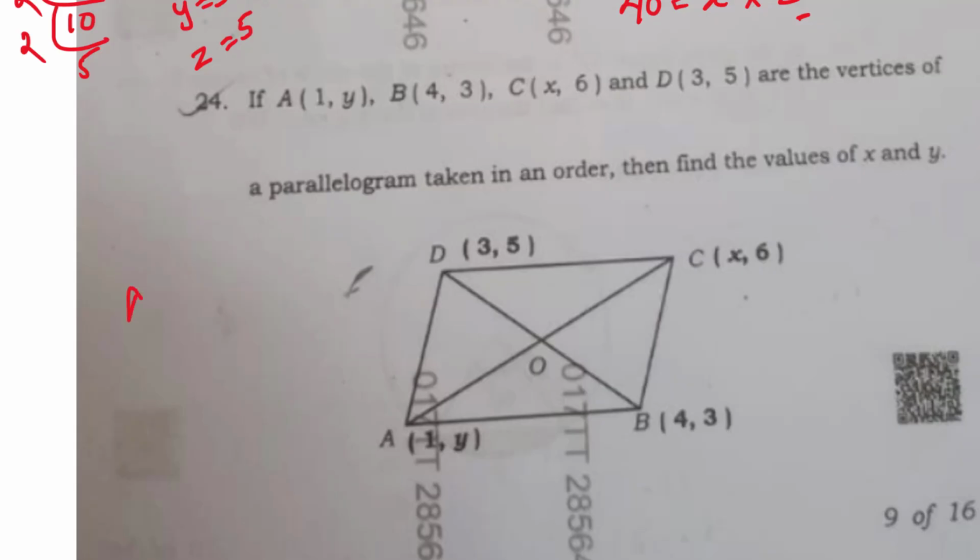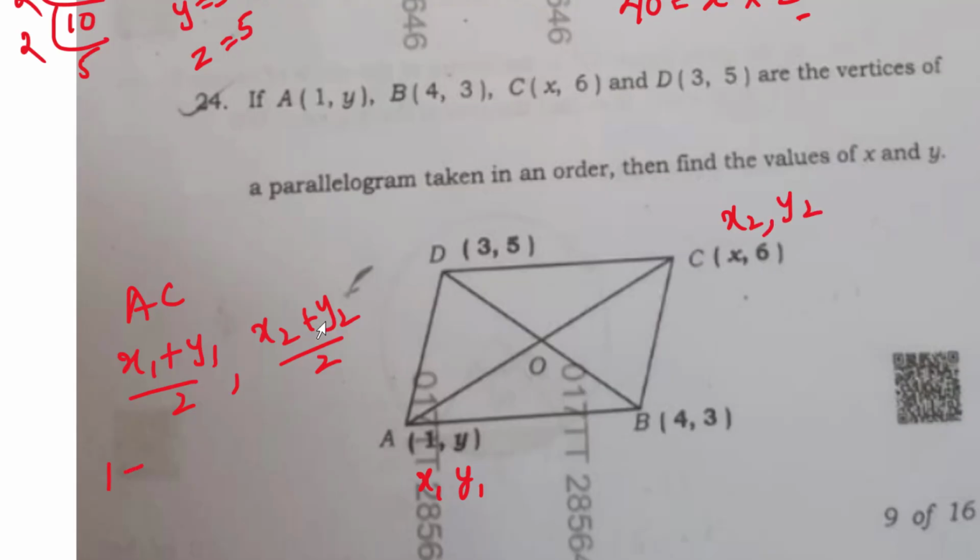Let us consider A, C. That one diagonal only has x and y as the coordinates, right? So here (x1 plus x2) by 2, comma, (y1 plus y2) by 2. What is x1, y1? Here let me write it here like this. And x2, y2, let me write it here like this. Okay. Now what is x1? It is 1. y1, it is y, by 2, comma, what is x2? x. y2, 6, by 2. Now this is there in my left hand side.